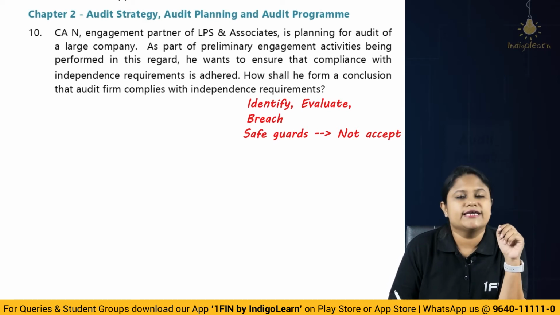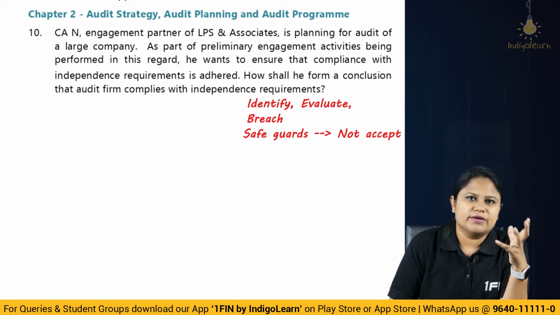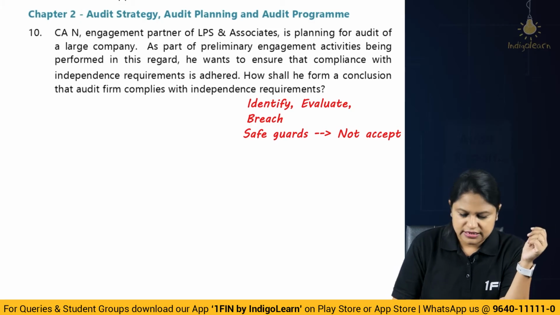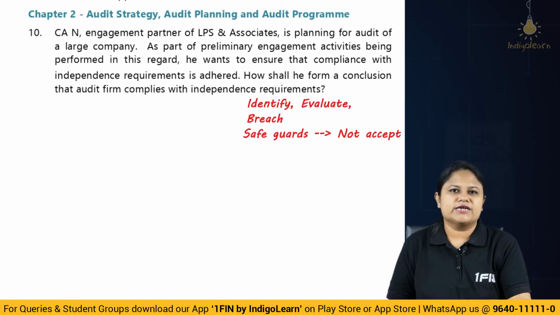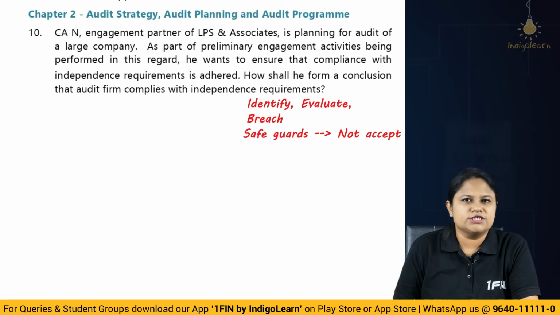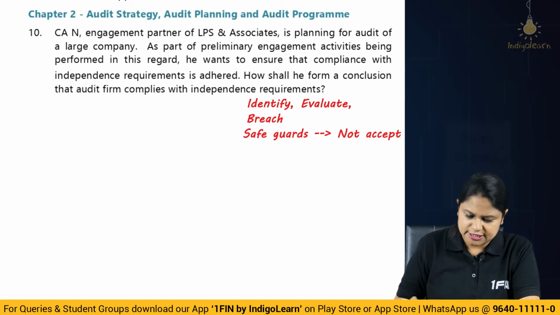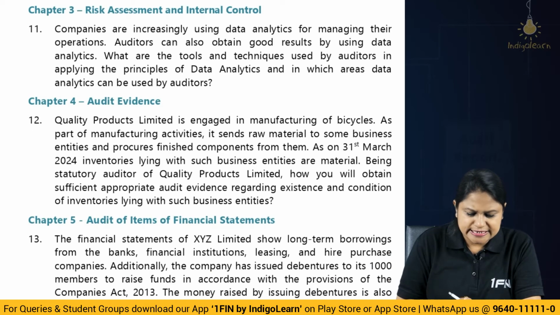So you should not accept the engagement if the safeguards cannot be applied and the threat cannot be mitigated. Clear? So that is regarding how to comply with the independence requirement. You have to adhere to the audit firm's policy and procedure with respect to independence. Clear? Then risk assessment, internal control.